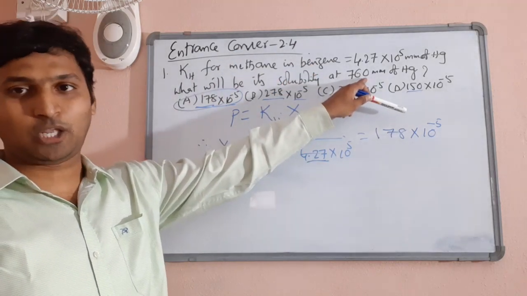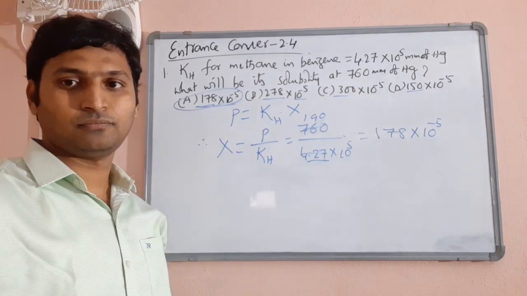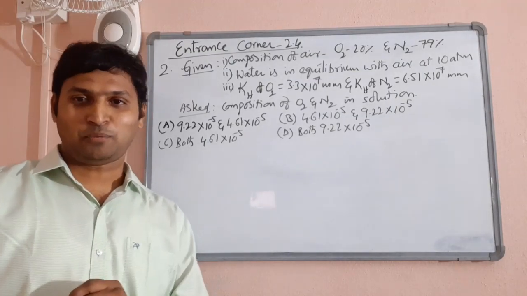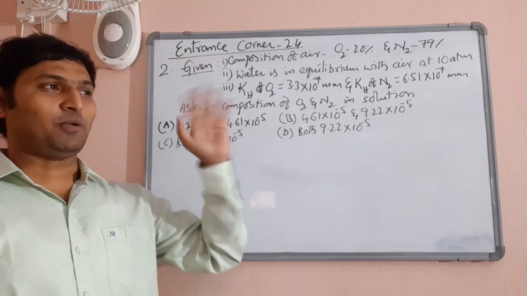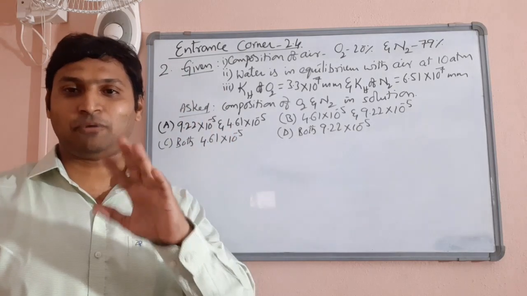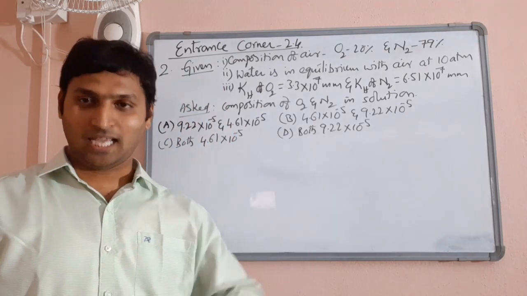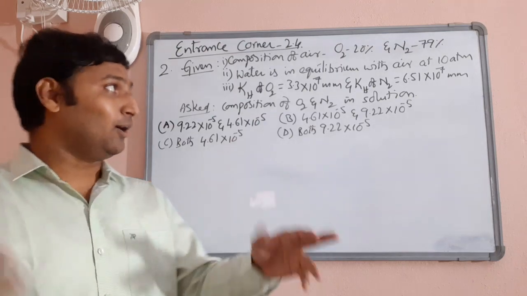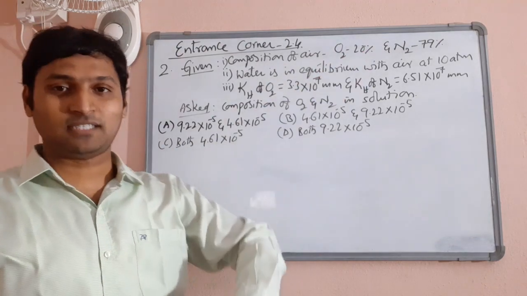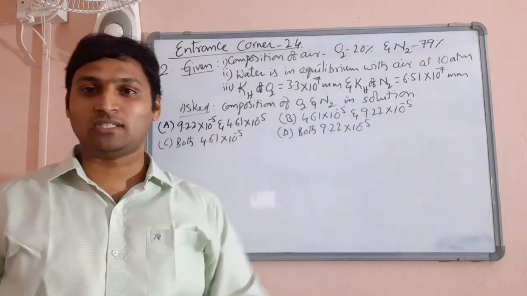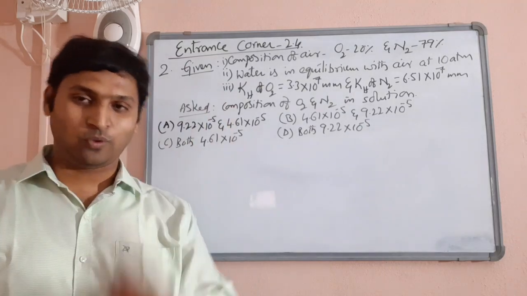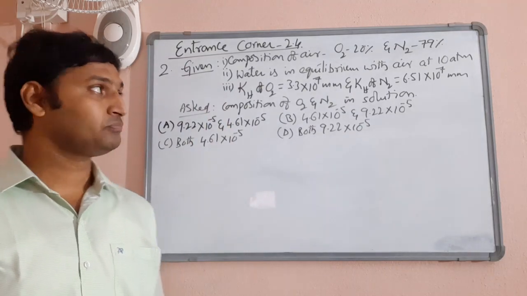Okay. Now if you look at the second problem, he has given some obvious information that we know already, that air is a mixture of many gases, out of which oxygen holds 20% by volume and nitrogen holds 79% by volume. We know it since childhood, not an issue.